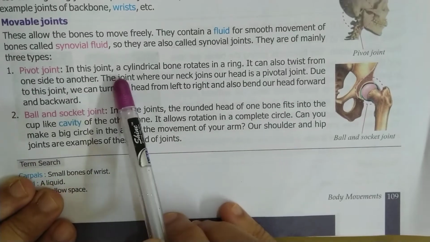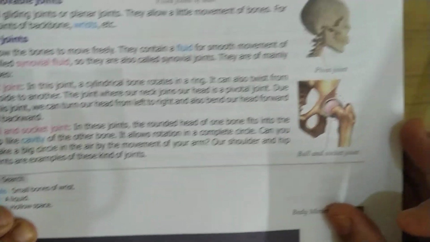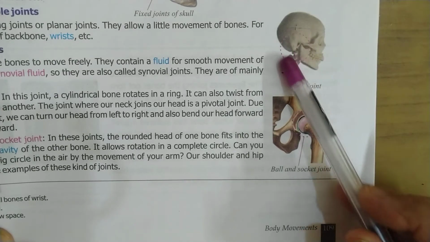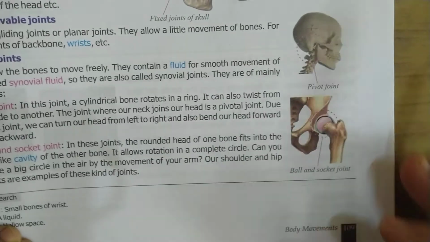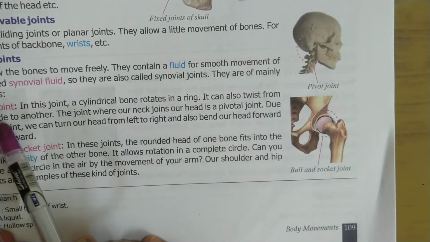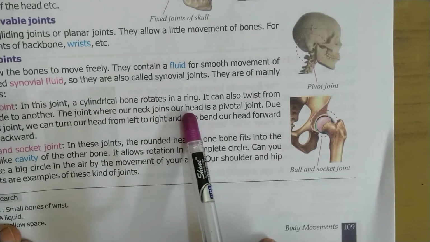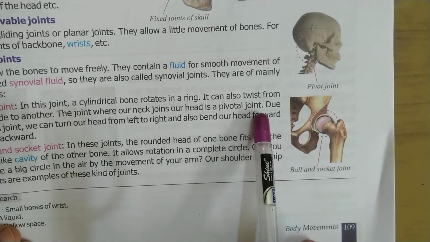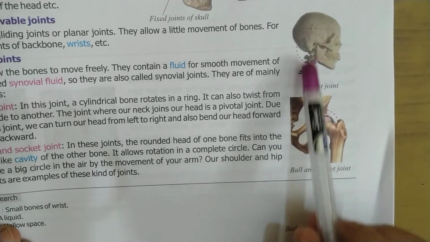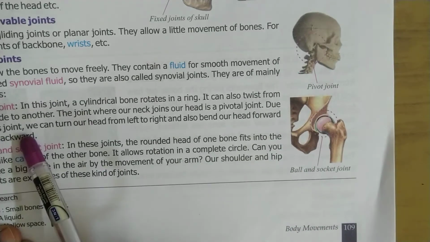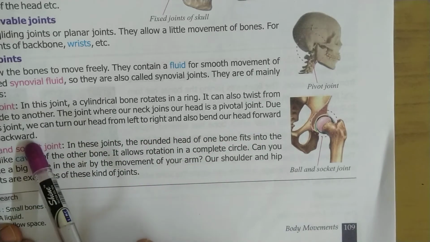Pivot joint. In this joint, a cylindrical bone rotates in a ring. See, this is the pivot joint. Here a cylindrical bone rotates in the ring. It can also twist from one side to another. The joint where our neck joins our head is a pivot joint. Due to this joint, we can turn our head from left to right and also bend our head forward and backward.